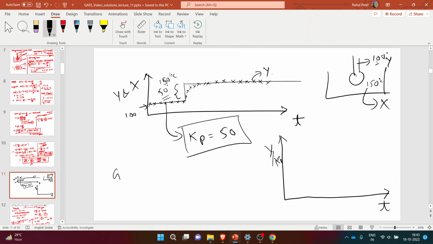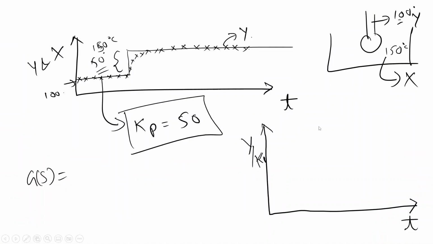So as discussed in the earlier slide, see the transfer function we derived it as G(s) is equal to Kp upon tau s plus 1. And this is equal to y(s) upon x(s). Now as mentioned, in this case we are introducing a step change in the input.